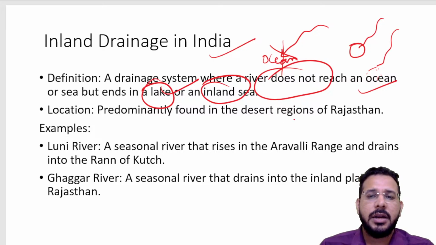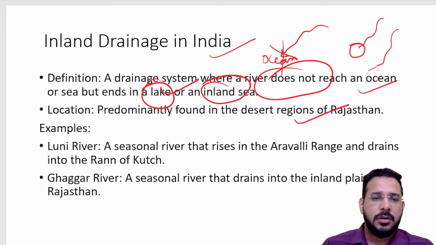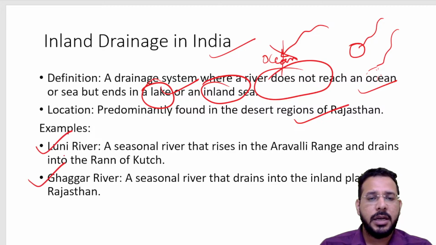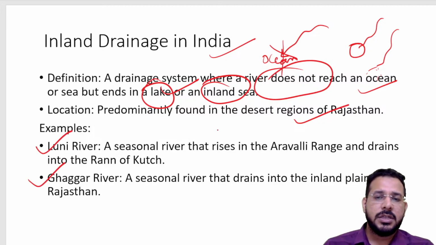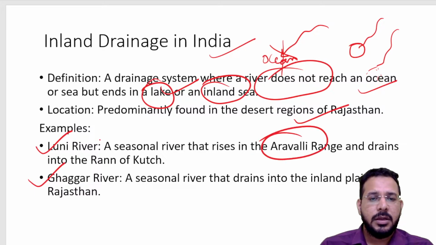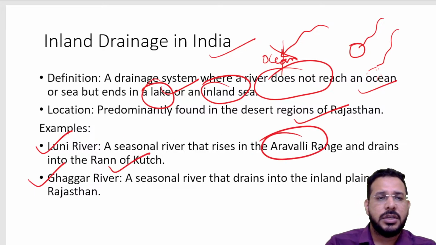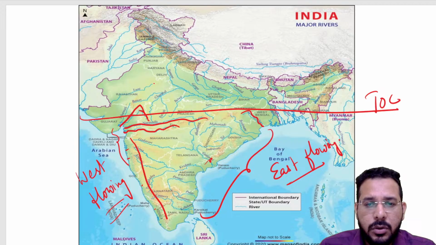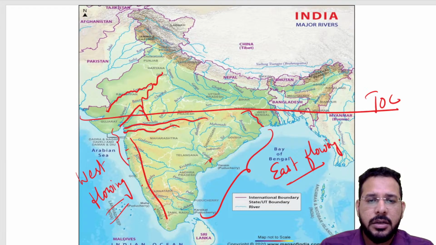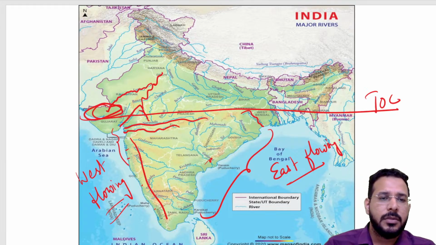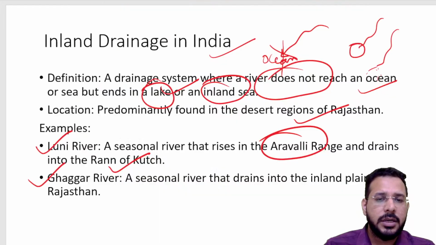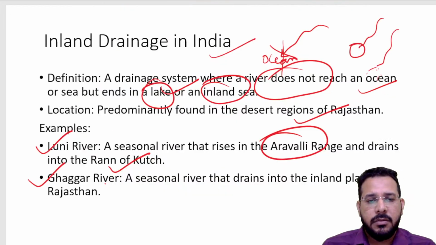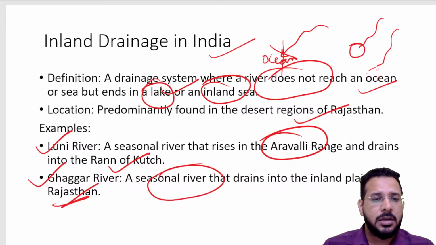We find such inland drainage in the desert region of Rajasthan. We have two such examples, Luni river and Ghagar river. Luni river starts in Aravalis and drains into the Rann of Kutch region. So we have Luni river over here, and here we have Aravalis. Luni river starts and it drains in the Rann of Kutch region of Gujarat. Hence we have marshes over that region. We have Ghagar river, which is also draining, a seasonal river in Rajasthan.